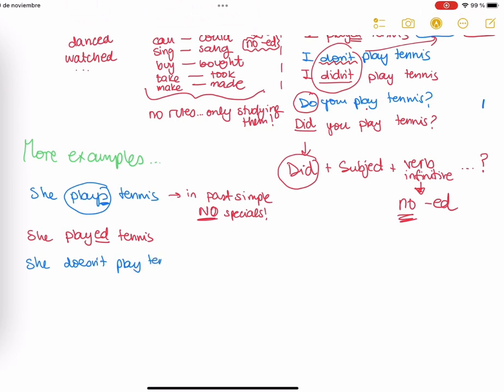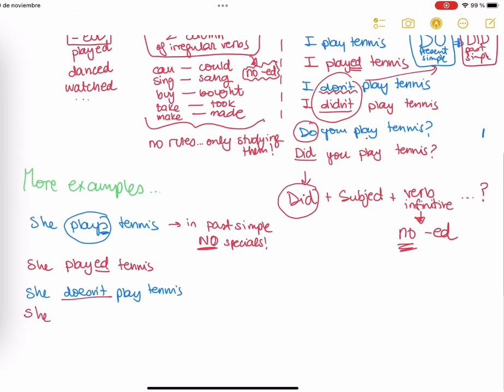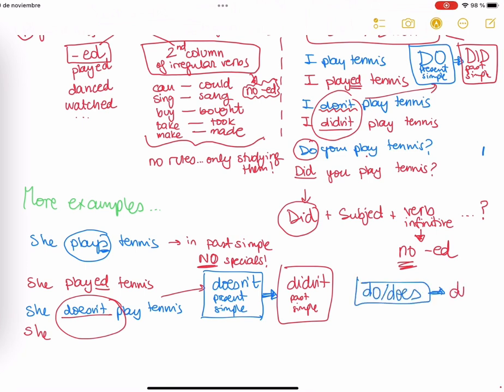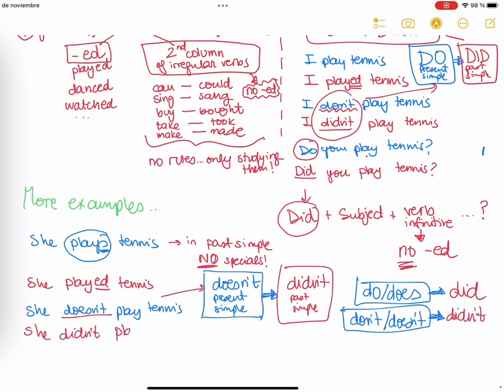As we know, there's no specials in past simple. We have doesn't. The past of doesn't, as we said before, is didn't. Don't forget it. The past of do and does is did. Okay? And then the past of don't and doesn't is didn't. So the answer is she didn't play tennis.